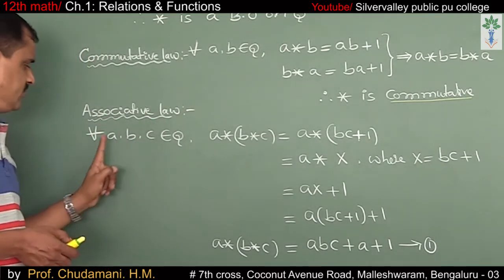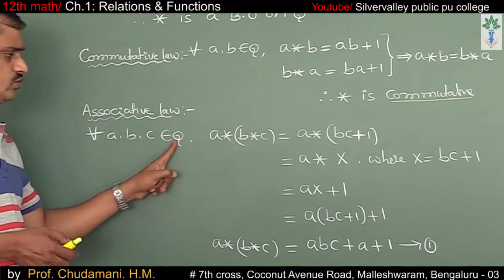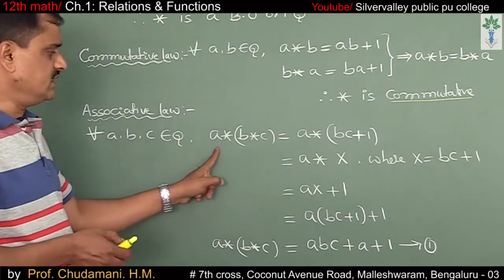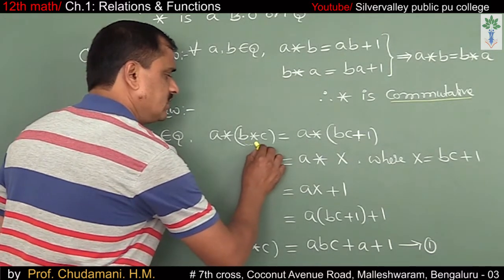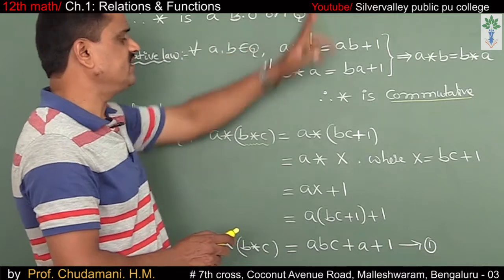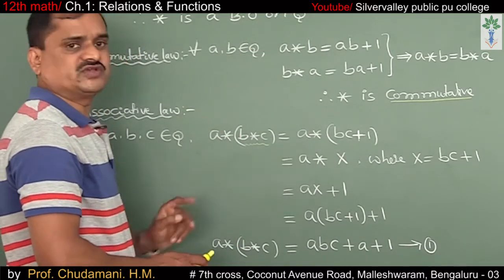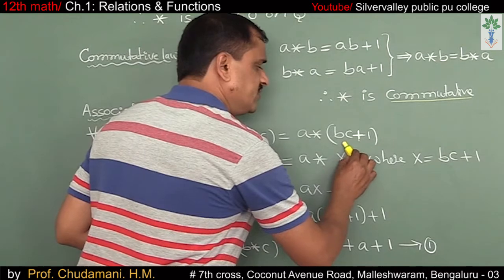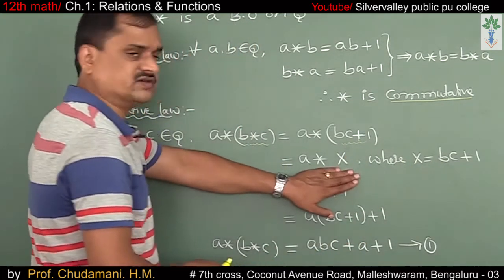Associative law. For all three elements a, b, c belongs to the set Q, consider a star (b star c). Observe b star c. How is b star c defined? B star c means bc plus 1, right? So a star (bc plus 1). Let me denote bc plus 1 as some x, a star x.